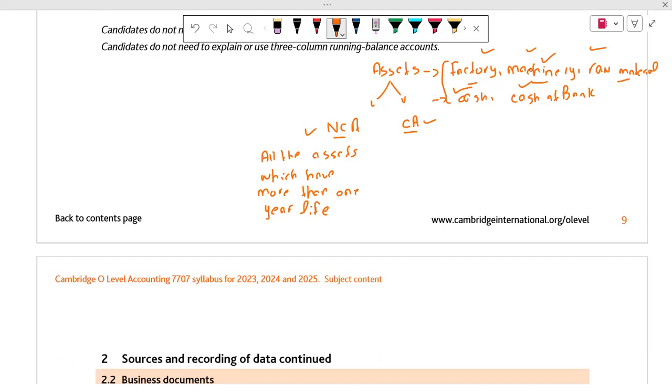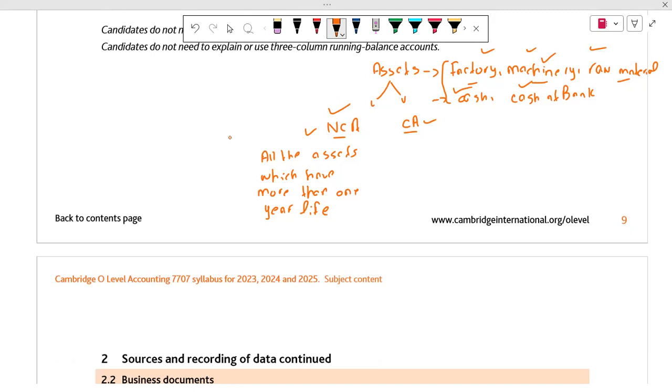We have invested a lot of money in it, so it has more than 1 year life. It will not expire, destroy, or break after 1 year. We can use this more than 1 year. So every asset which we can use more than 1 year is basically our non-current asset, which has long life.